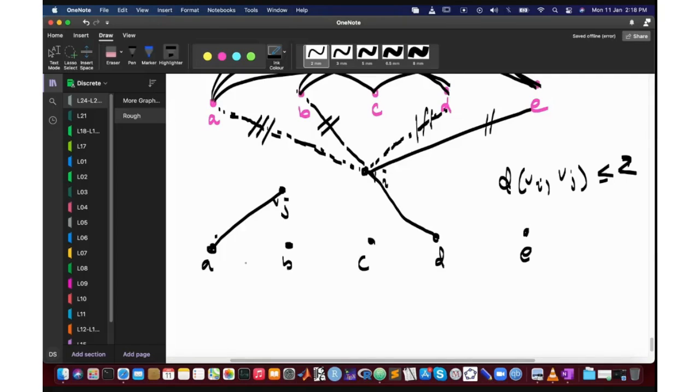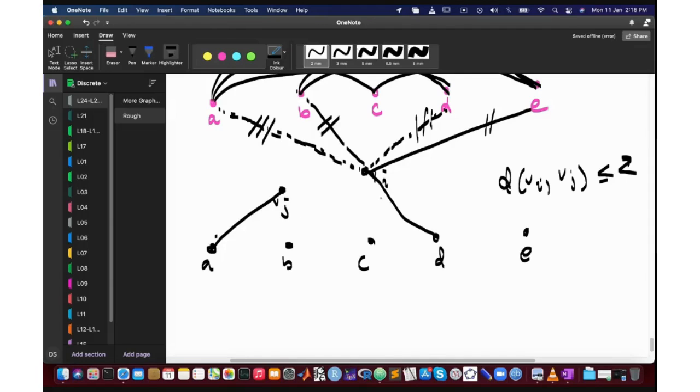Okay, so we picked two arbitrary vertices, vi and vj. One possibility is that both of them are connected to D. In that case we would be done, that case is solved. So we only need to consider the case where one of them is connected to D, the other one is connected to A.